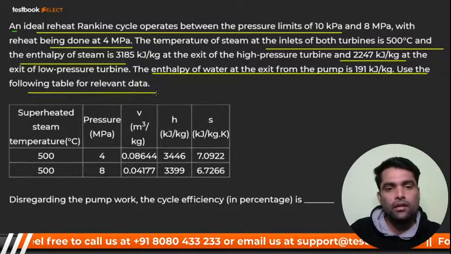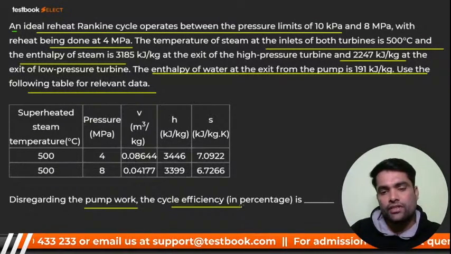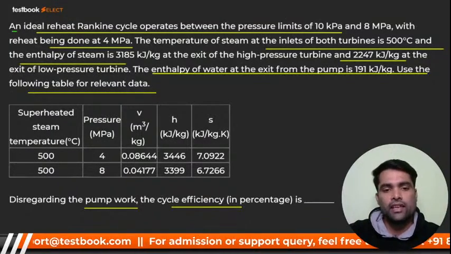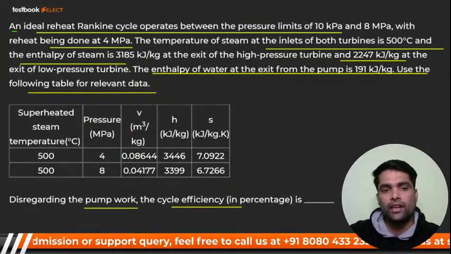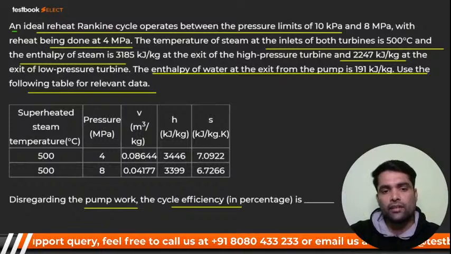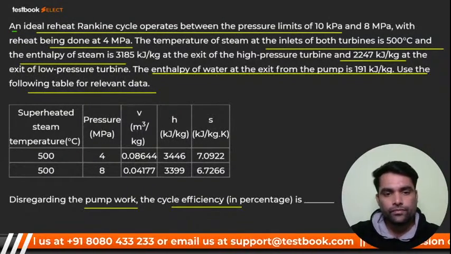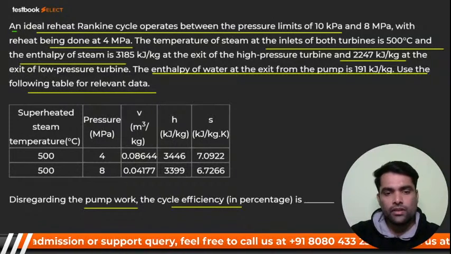Use the following table relevant data. Disregarding the pump work, calculate the cycle efficiency. They are asking for calculating cycle efficiency, bacha party. So how can we calculate, my dear? कैसे calculate करेंगे? It's a case of reheating, right? You know that? अरे हाँ या ना? Very good. Right. So my dear, we are going to calculate each and everything right now, but they have said the temperatures are equal.